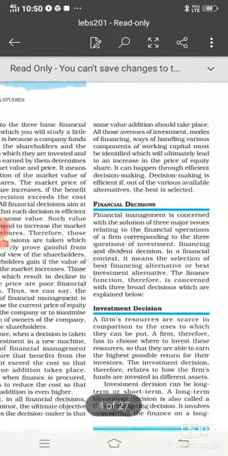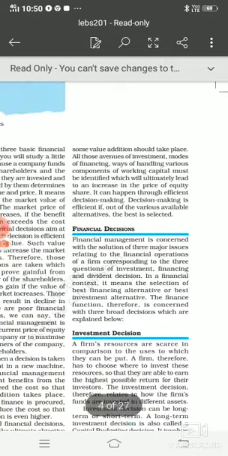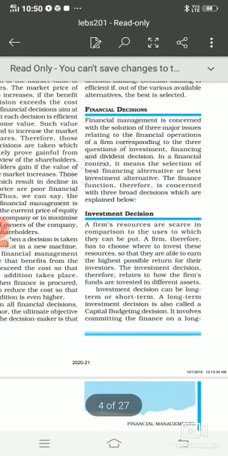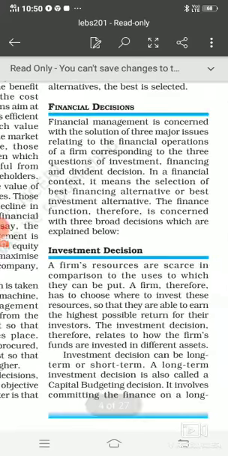Now in this video, students, we will be going to discuss about the three different decisions which is very important for any manager for increasing the shareholder profit, and that is the financing decision. Next it will be investment decision, and the third will be dividend decision. Now financial decision, you can see here. Financial management is concerned with the solution of three major issues relating to the financial operation of a firm, corresponding to the three questions of investment, financing and dividend decision.